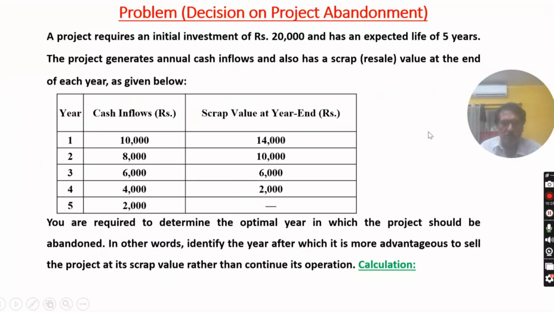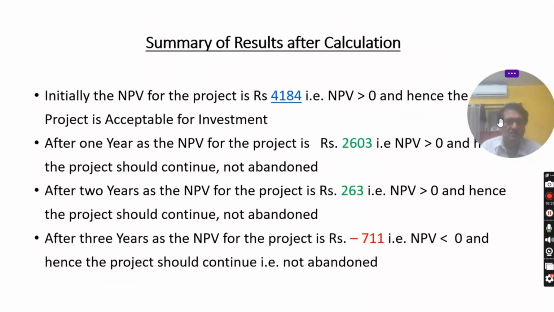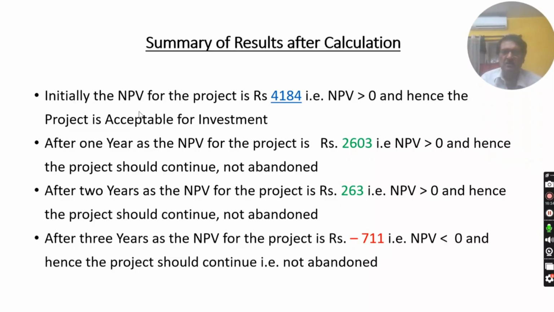Okay, now we will summarize the result here. Initially, the NPV for the project is this, that is NPV greater than 0, and hence the project is acceptable for investment. After 1 year, as the NPV for the project is this, again it is positive, that is NPV greater than 0, and hence the project should continue, not be abandoned or sold.